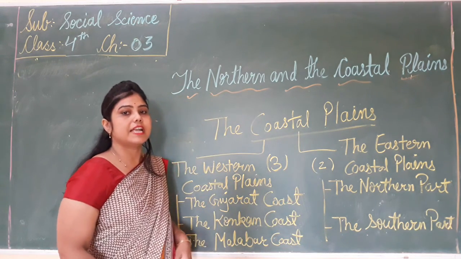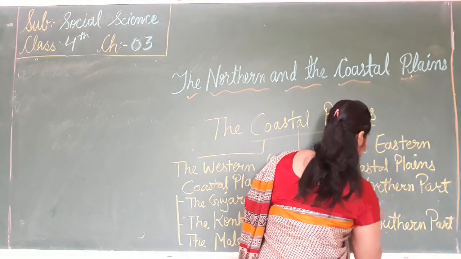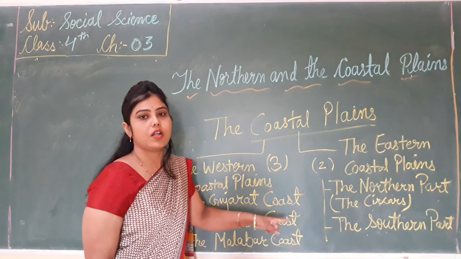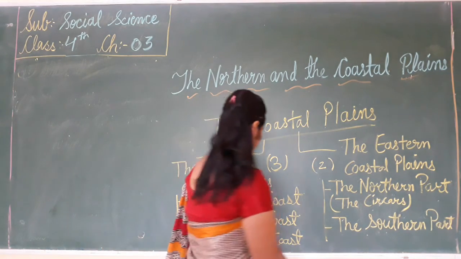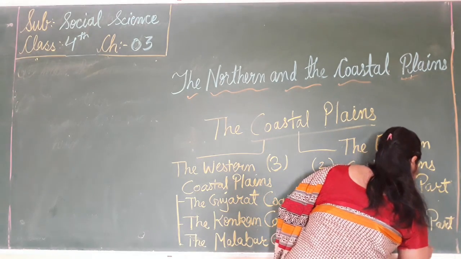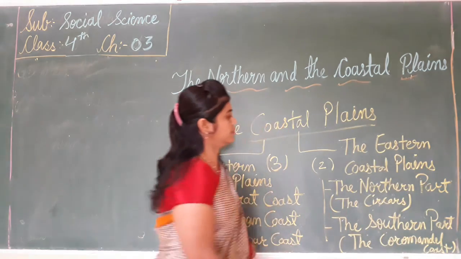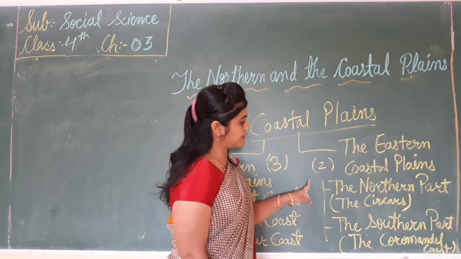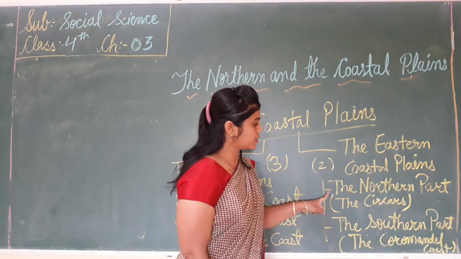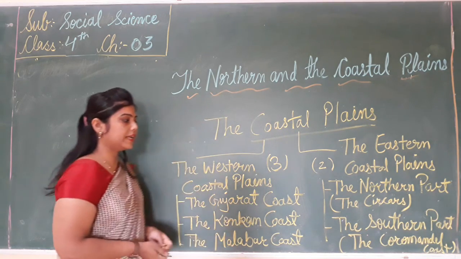The northern part is what we call the Sircars. And the southern part is called the Coromandel coast. The eastern coastal plains are divided into 2 parts, the northern part called the Sircars, and the southern part called the Coromandel coast.